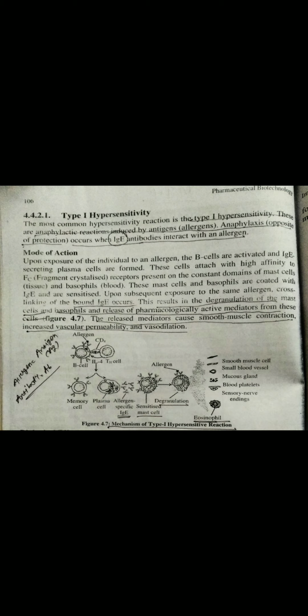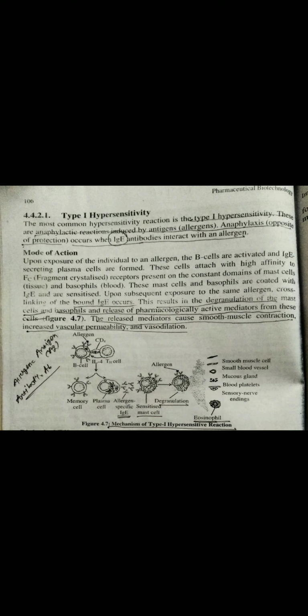Now this anaphylaxis is the opposite action of protection. When immunoglobulin binds with the allergen, this kind of hypersensitivity reaction arises in the human body.